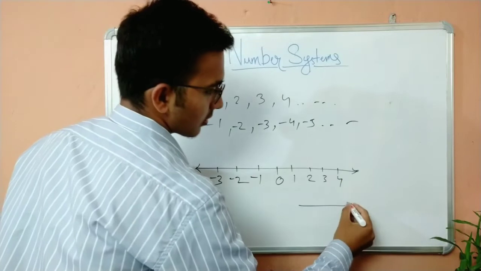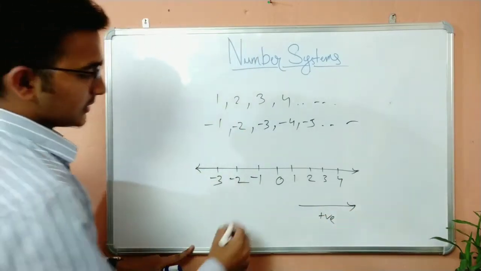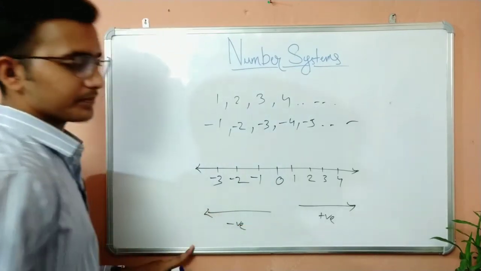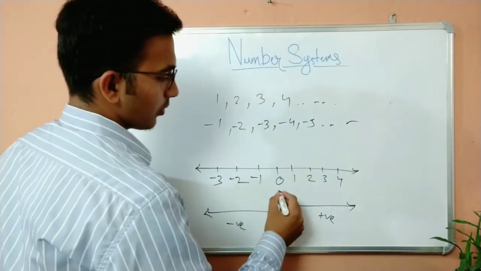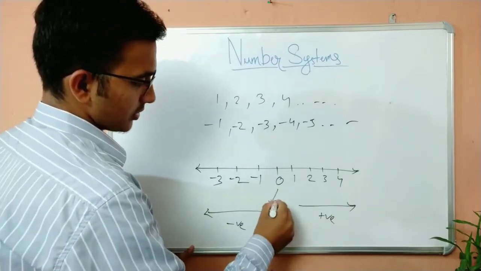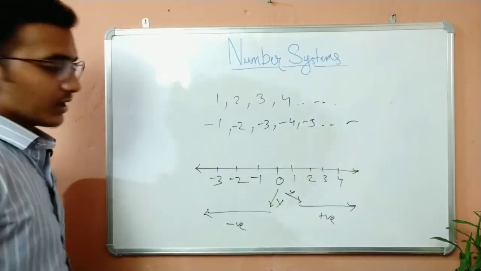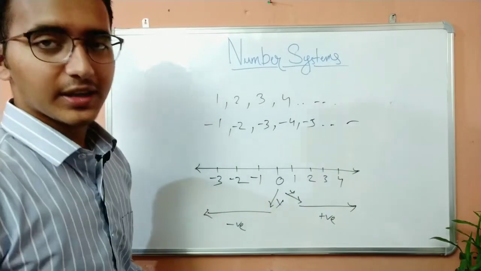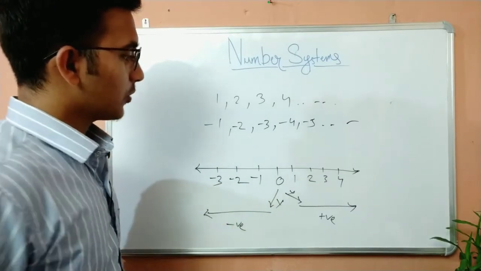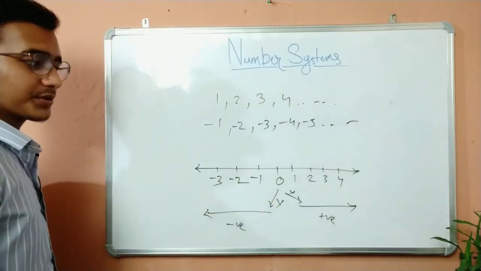These are positive, whereas these are negative. But 0 is neither positive nor negative, it's neutral. 0 has a very specific characteristic, but we are not dealing with that right now. So, on a number line, we have positive numbers, negative numbers, and 0.